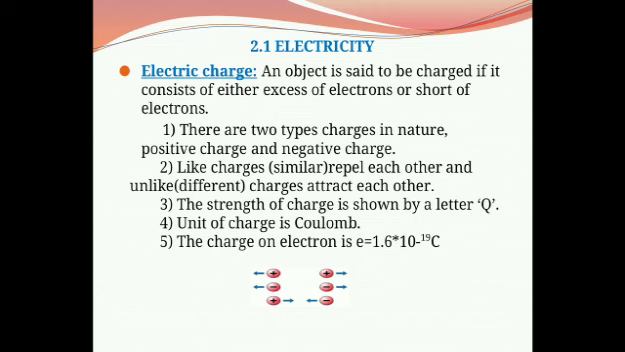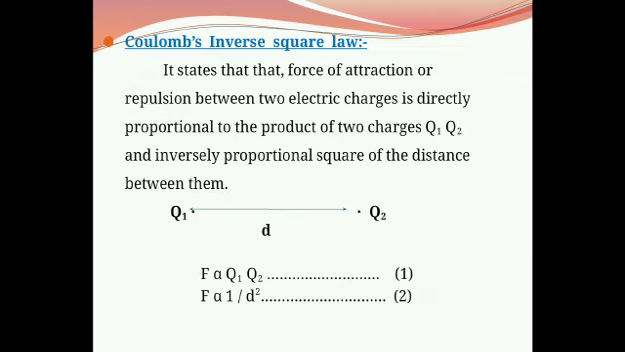This diagram shows the second property. Here the first two charges are like charges, that means similar positive charges, therefore they repel each other. The arrow shows the direction of the force. Second is negative charges. These are also like charges, therefore they repel each other. But third is, one is a positive charge and another is a negative charge, and these unlike charges attract each other.